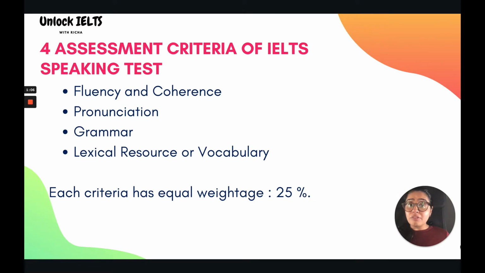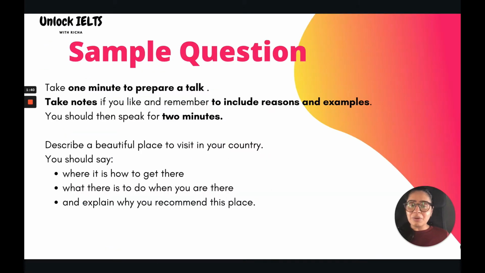There are primarily 4 assessment criteria on which you will be assessed in your speaking section, and these are fluency and coherence, pronunciation, grammar, and lexical resource or vocabulary. As each parameter is equally weighted, you can't ignore one for the other. In order to understand each parameter in detail, you can refer to the link in the description section of this video. Let's have a look at the typical sample question of the speaking part 2.